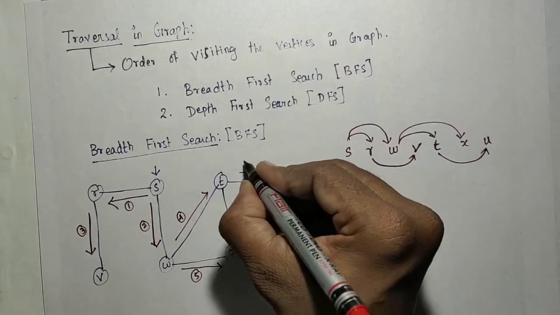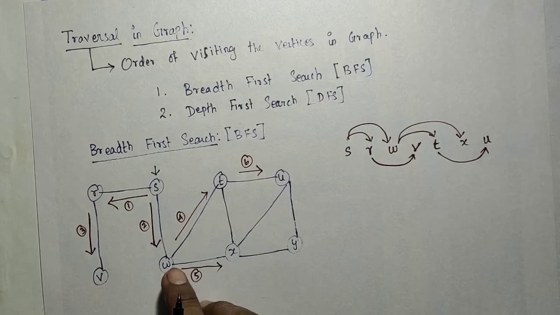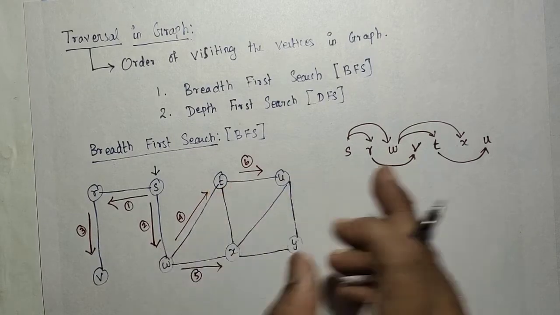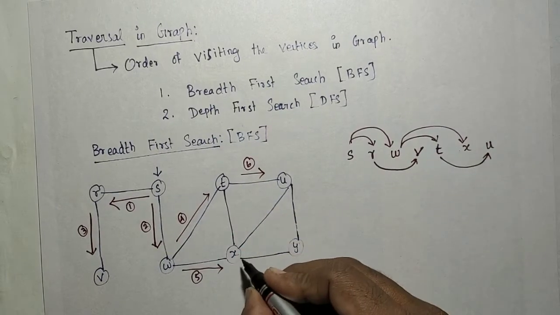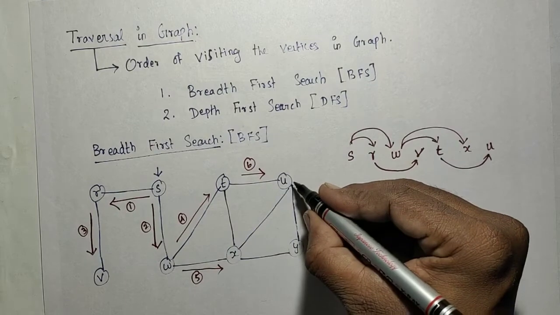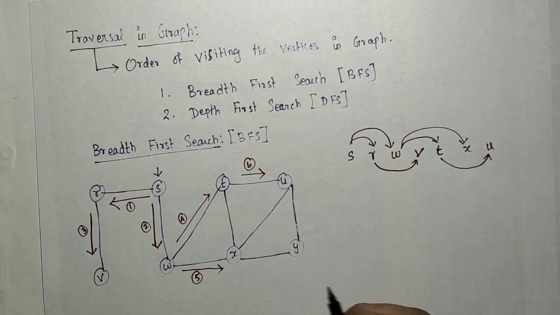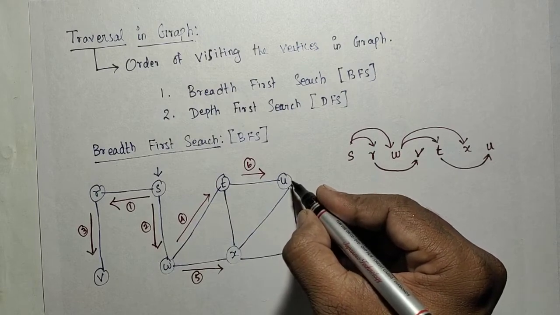So that is the sixth one. Now I complete T. Next I need to look at X's adjacent nodes. X has four adjacent nodes: W, T, U and Y. W, T and U are already visited.